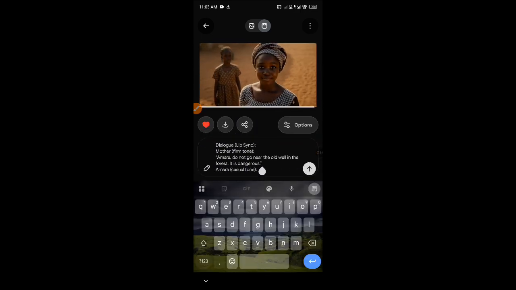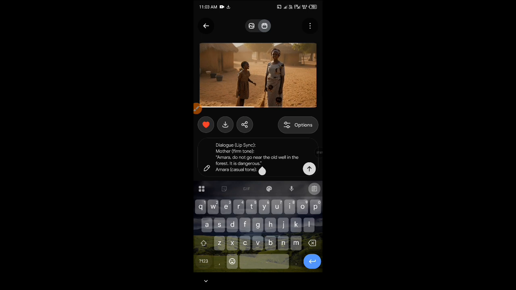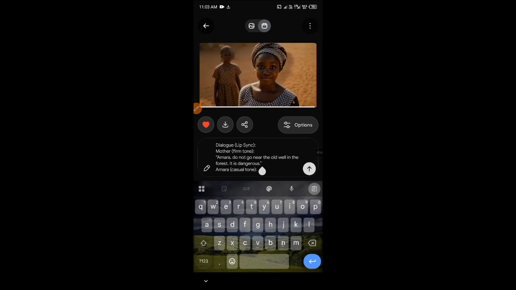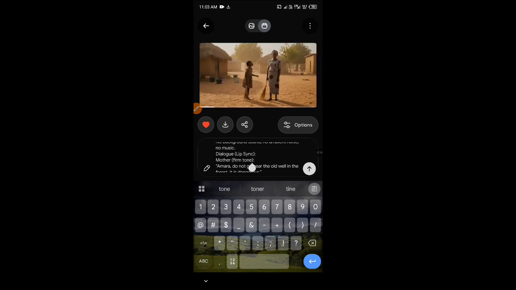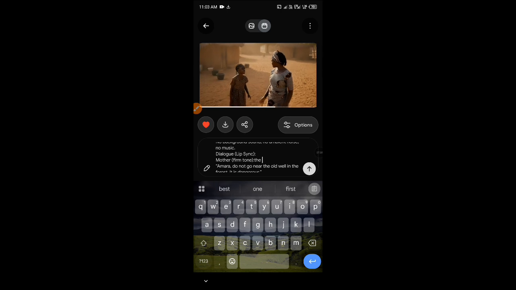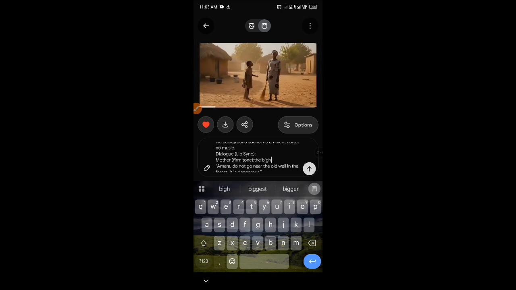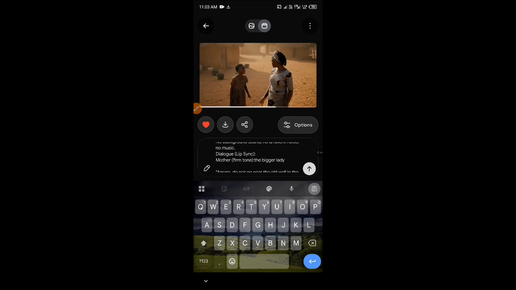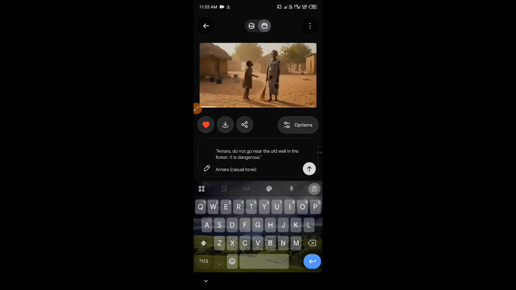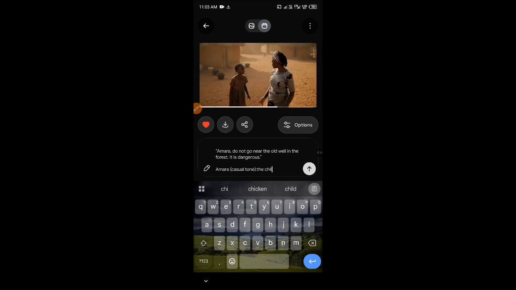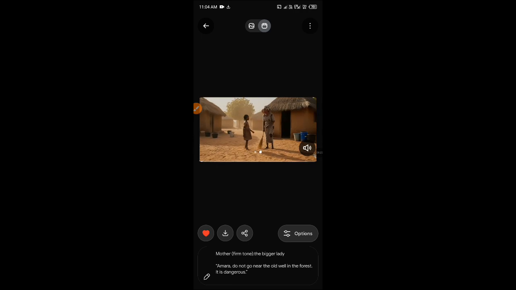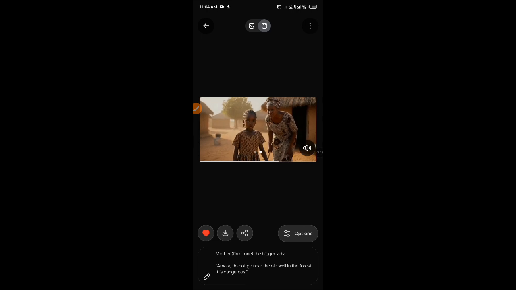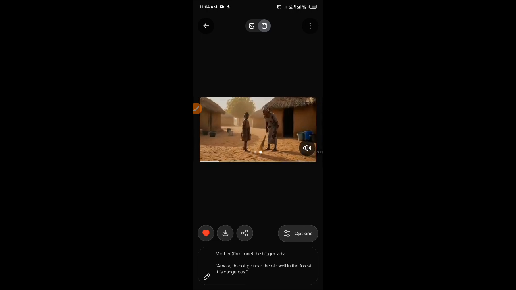Okay, Mama, I promise. Amara, do not go near the old well in the forest. It is dangerous. Okay, Mama, I promise.